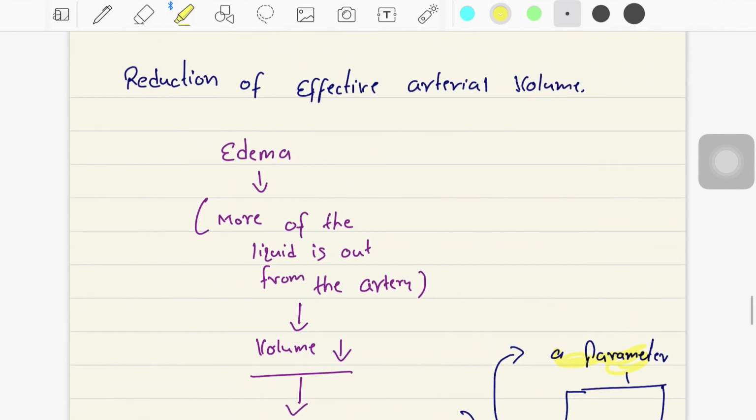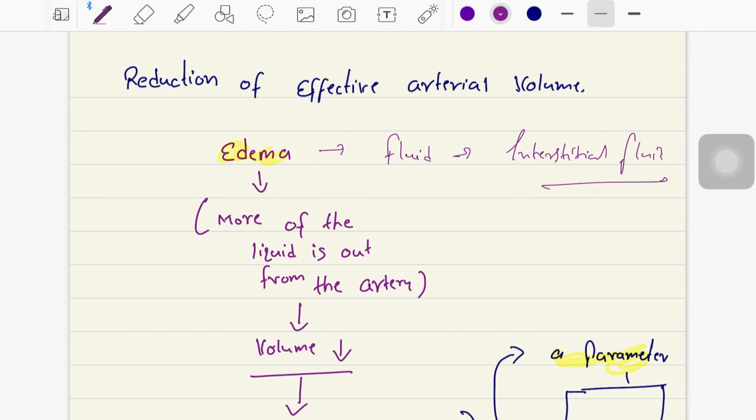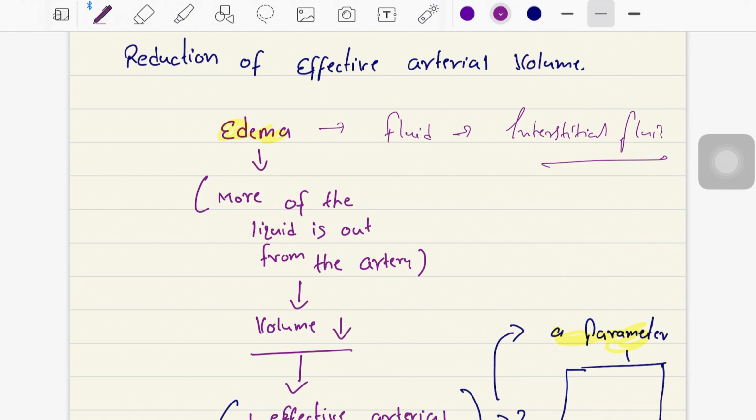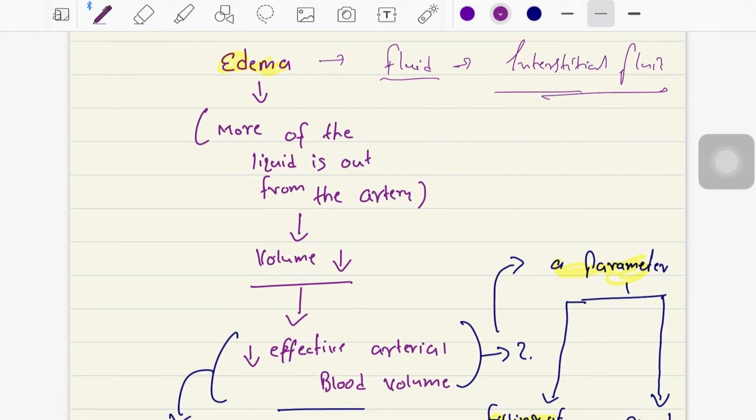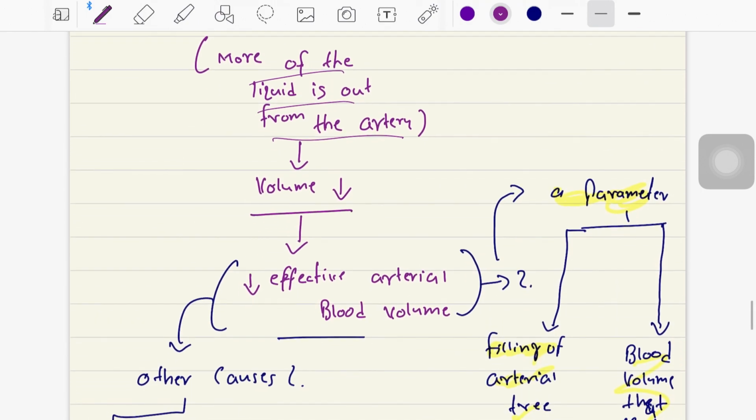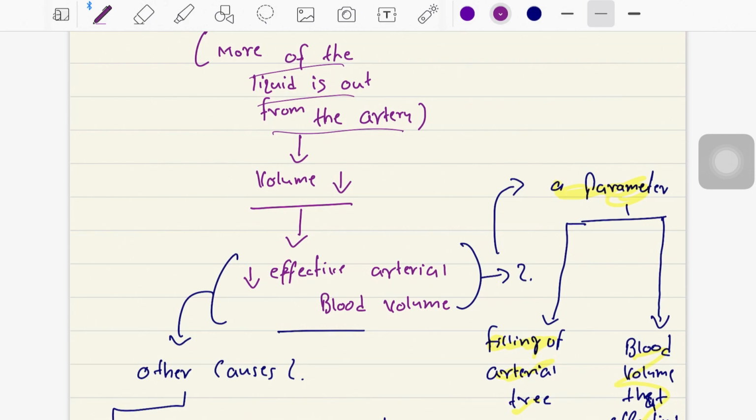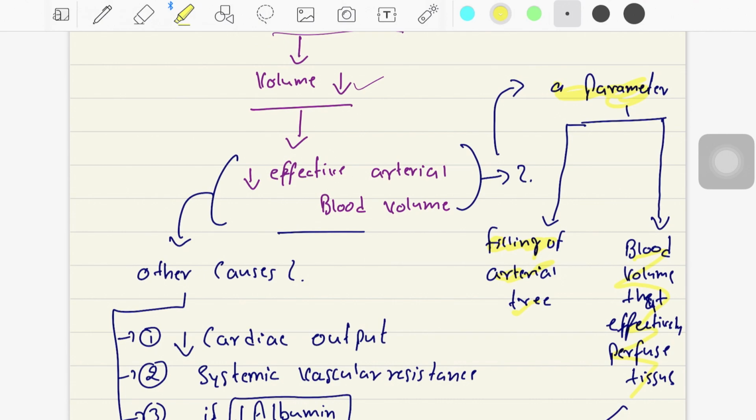Now suppose there is edema. This edema is causing the fluid to come out to the extracellular compartment, to the interstitial fluid. If this fluid came out into the interstitial fluid, more of the liquid will be out from the arteries. Because of this, there will be a decrease in the volume. Decrease in the volume causes decrease in the effective arterial blood volume. We have already talked about what the effective arterial blood volume is.